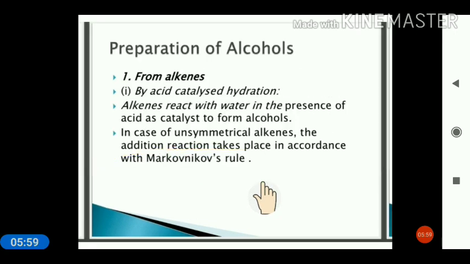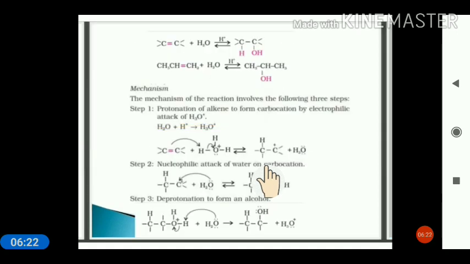Now we will see the preparation of alcohol, first from alkenes, by acid catalyzed hydration, when an alkene reacts with water in the presence of an acid as a catalyst to form the alcohol. In case of an unsymmetrical alkene, we follow Markovnikov's rule. You know about Markovnikov's rule from class 11th. You can see here, this is the alkene. Now, if we add water, then H will go on one of the carbons and OH will go on the other carbon, and we will have the alcohol.